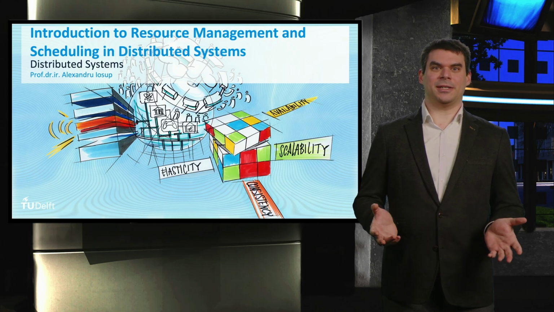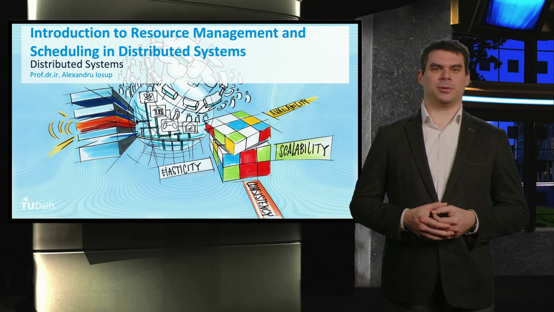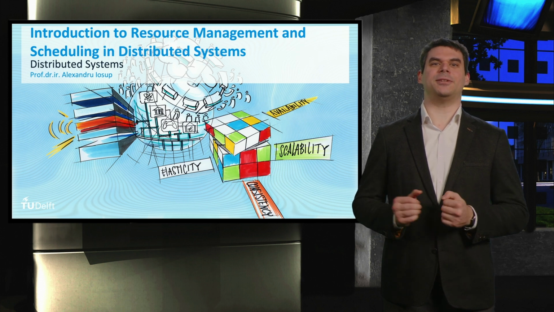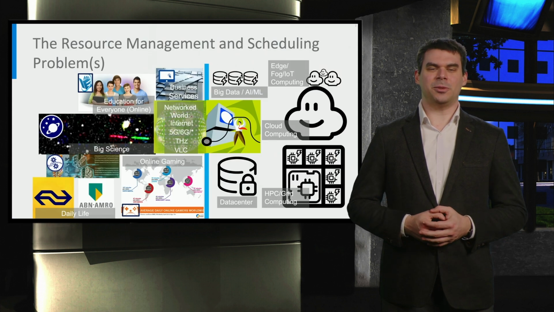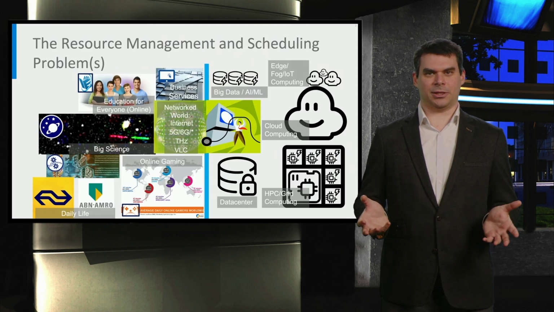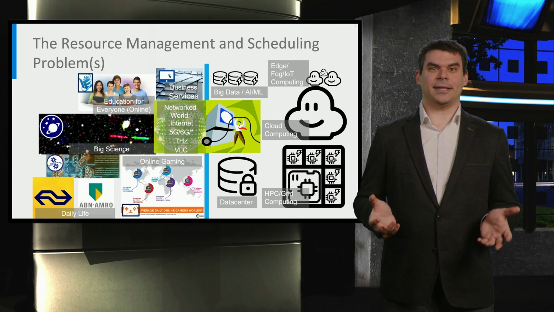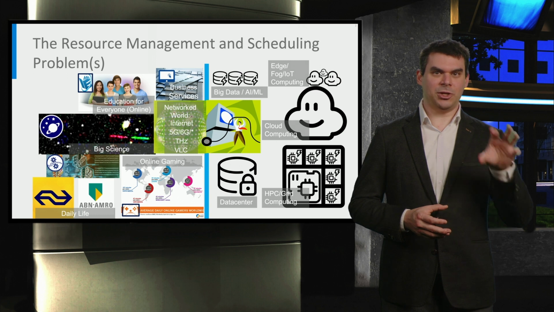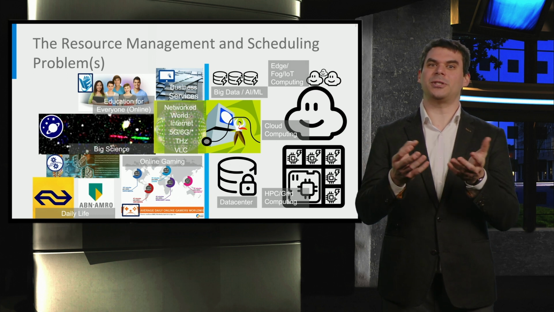We said in Module 1 that distributed systems are all around us, and they are already sizable, so we need to manage them well. We will learn today about resource management, and in particular, scheduling in distributed systems. Resource management and scheduling address in distributed systems a dual challenge, split into numerous specific problems. All of them are essentially problems of matching workload to resources so that the workload runs well and the resources are well used.